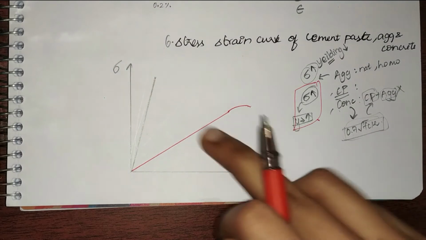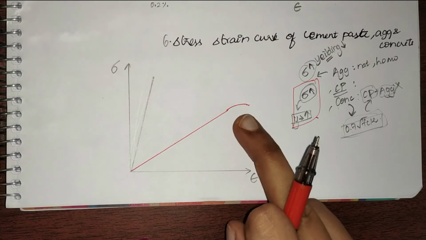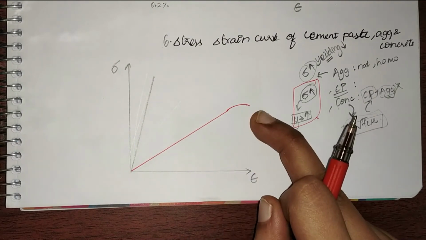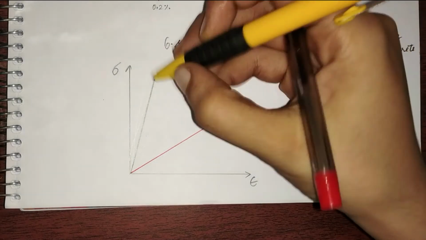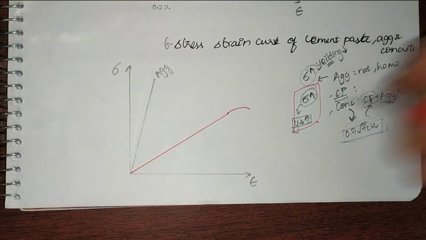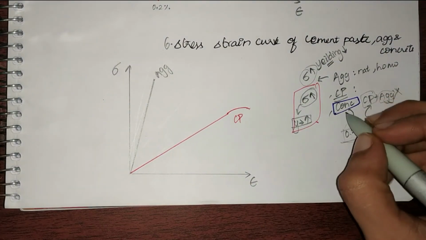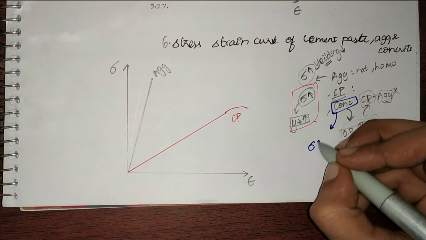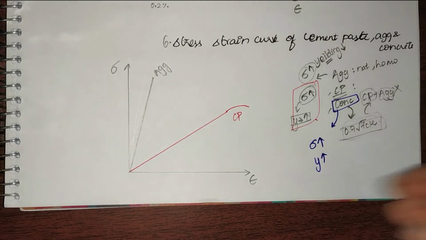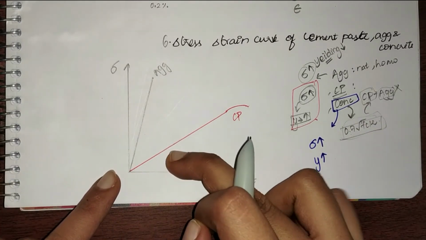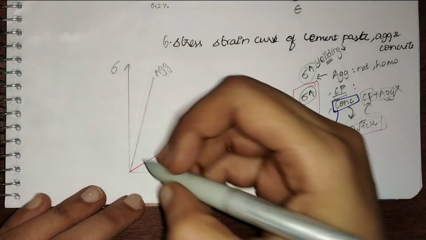So here we can see that the stress taken by aggregate is much larger than that of the cement paste. But cement paste can yield much more than the aggregate. So this is my aggregate. This is my cement paste. Next, let us come to concrete. We already know the properties of concrete. Concrete can take a considerable amount of stress. It can also take a considerable amount of yielding. So it will lie between aggregate and cement paste, since concrete is a mixture of both cement and aggregate. So it will be something like this.